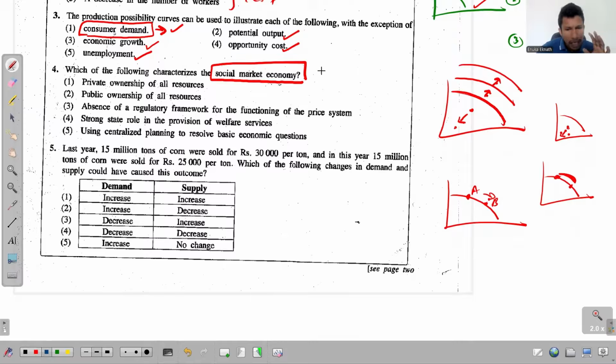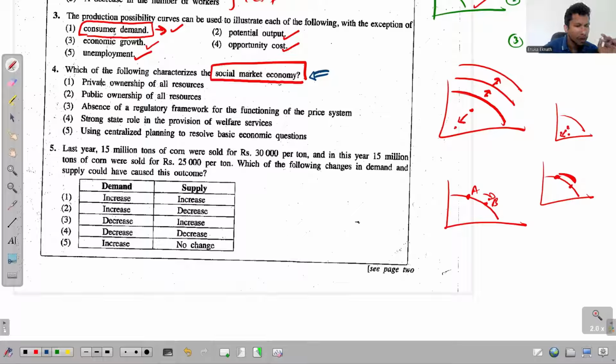The main thing is this: these economies have almost all the characteristics of a free market economy, but in addition to that, in these social market economies, the government intervention is really high just to ensure social welfare. So that's what makes the difference between a free market economy and a social market economy. In social market economies they use the price mechanism, it's true, but still the government often intervenes in the market just to ensure social welfare. So that's the main characteristic of social market economies.